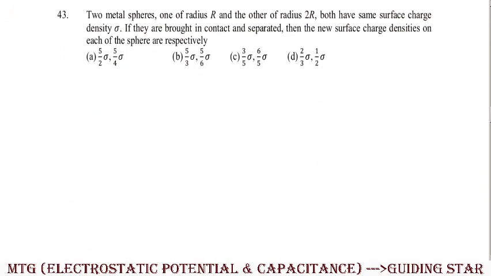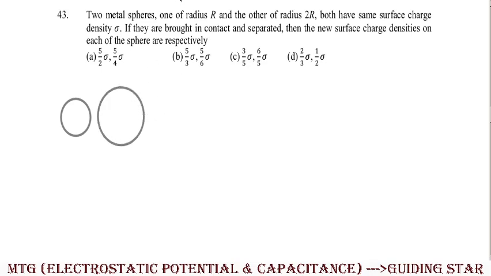Okay, moving to question number 43. Two metal spheres, one of radius r and the other of radius 2r, both have the same surface charge density sigma. Clear? So here in this particular case, consider two metal spheres, one having radius r and the other having radius 2r.